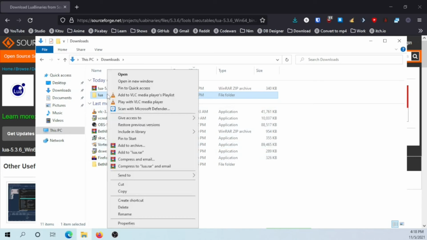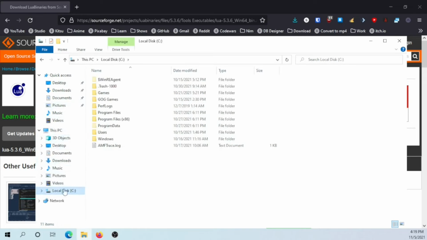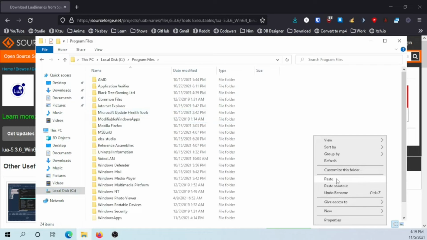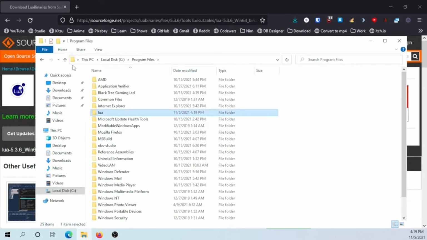Now I'm going to copy this, so you can right click and we can say copy. And I'm going to go to my local C drive. Now you can just paste it in here if you want, but I do prefer going to Program Files, right there, and then just saying paste, because it's a program, so we want to paste it here.